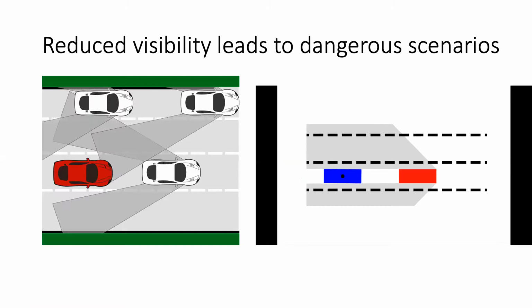And the motivation for this work is the reality that nobody on the road has perfect perception. This is very clear, for example, with blind spots. As vehicles on the road are traveling, they're going to have regions where they'll have very limited visibility. And as we are trying to create safe trajectory planners for autonomous vehicles, we need to be able to plan considering the fact that the vehicles around us may have these blind spots and limited visibility. If the vehicles around us don't know where we are, they might take actions that lead to collisions.